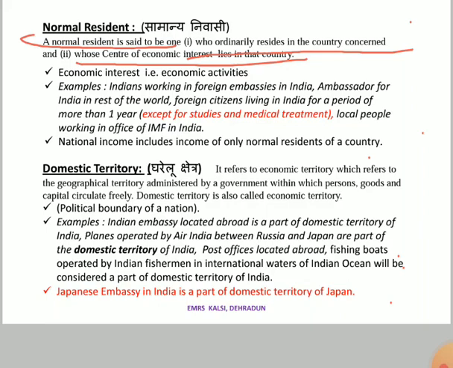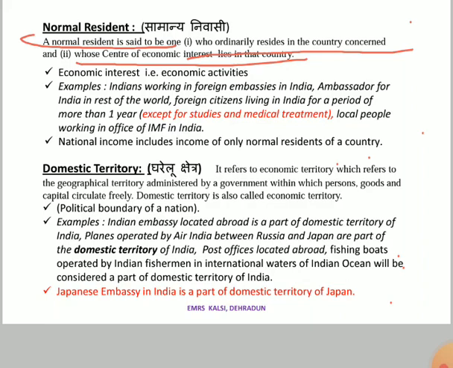Okay, that ship is controlled and owned by India, which means if that ship is sailing in the Atlantic Ocean, in the Pacific Ocean, or it is docked in any port outside India or in India as well, that ship will be counted in the domestic territory of India.